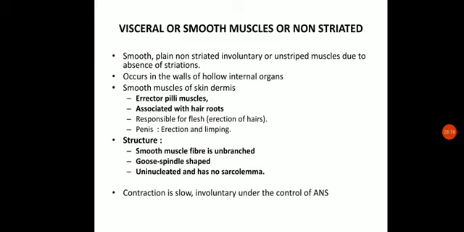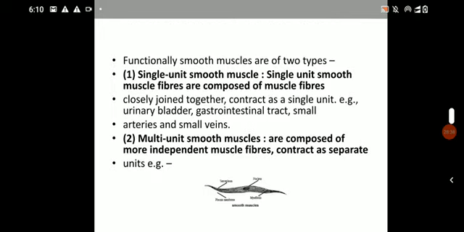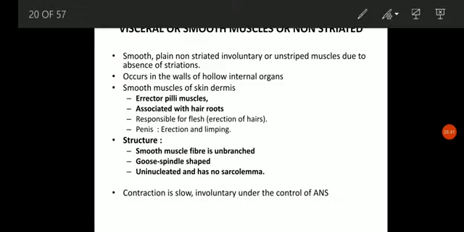So what is flesh? You would have experienced sometimes when you see a thriller movie or something like that, your hair on the body starts getting erected. You call it goosebumps. So that is called flesh of hair, hair flesh. Okay, so this is mainly due to the erector pili muscle. And they are mainly found in the hair roots, the part where the hair originates.